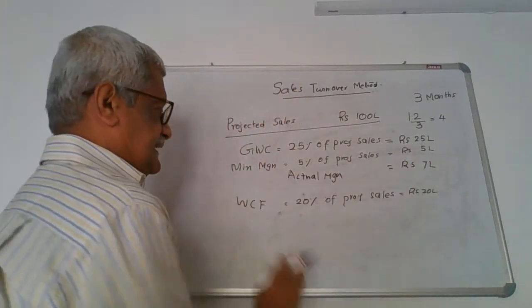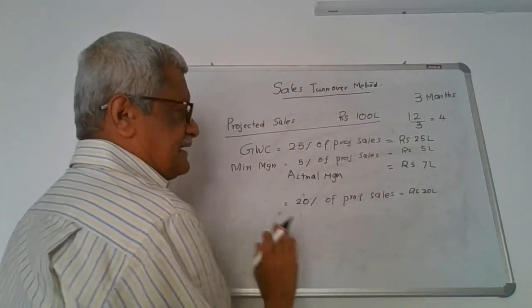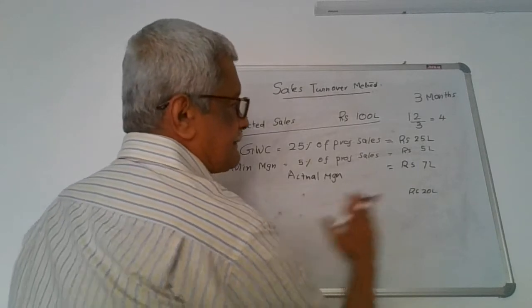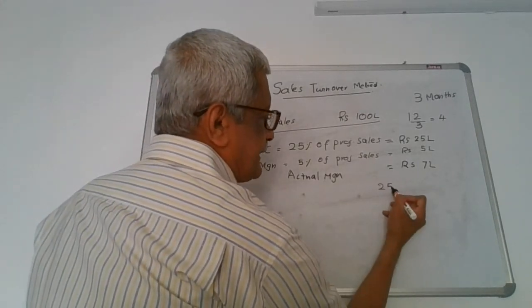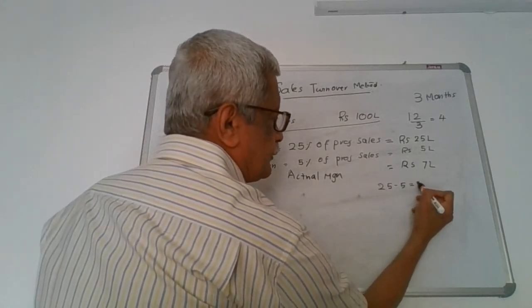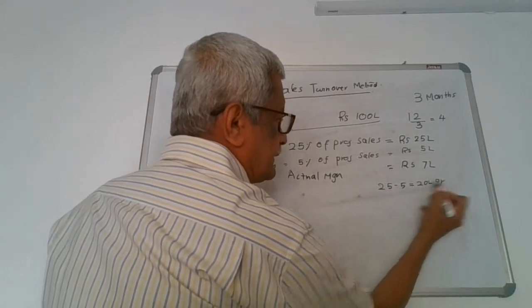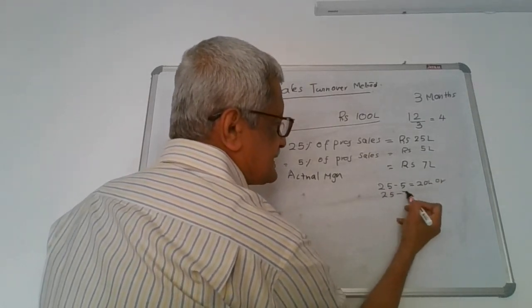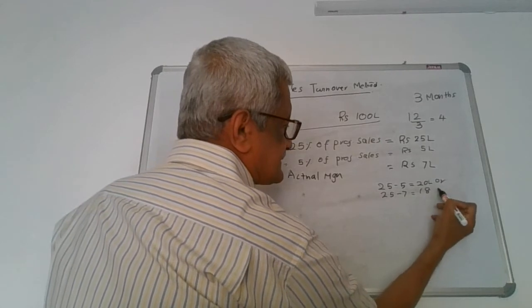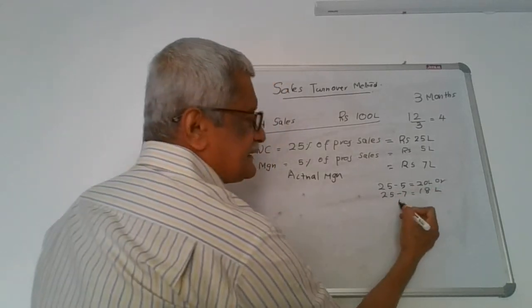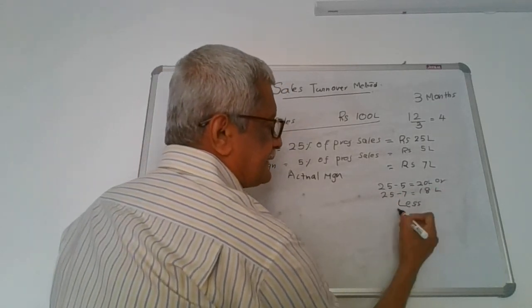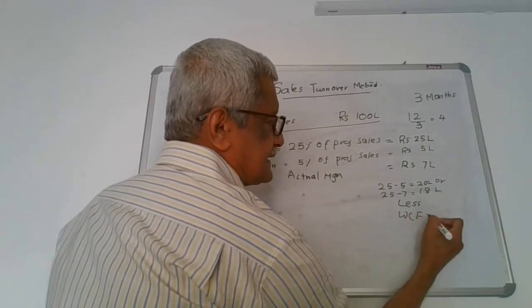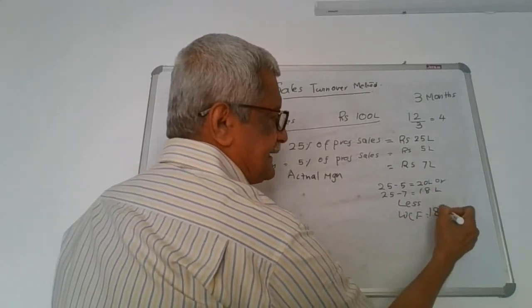In which case, the working capital finance will be worked out like this. 25 minus 5 is 20 lakhs, or 25 minus 7, 18 lakhs. Whichever is less will be the working capital finance. In this case, it is 18 lakhs.